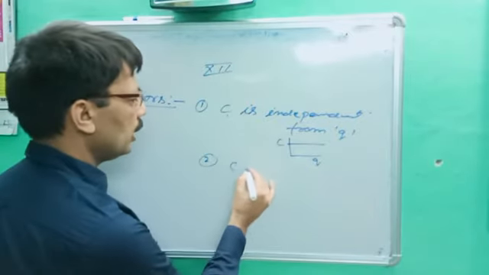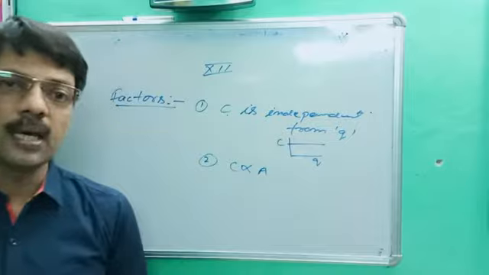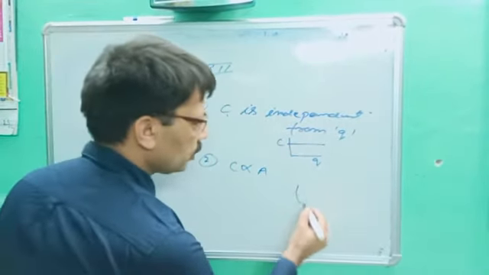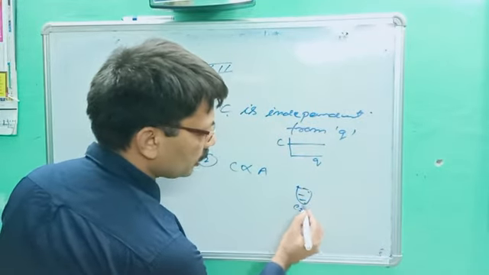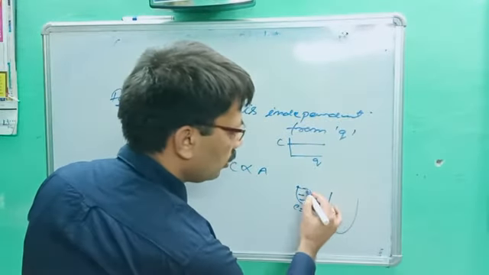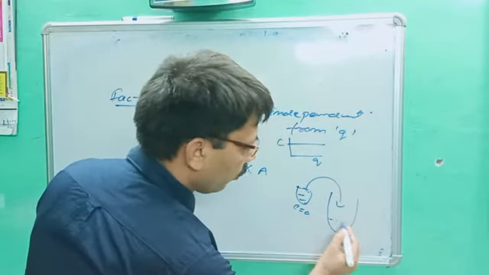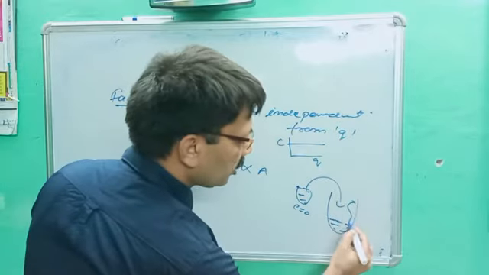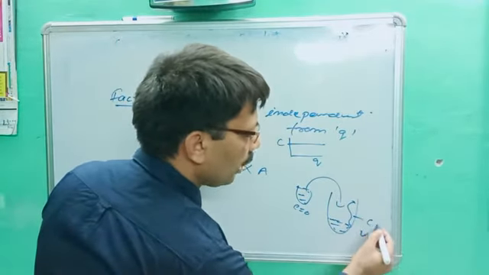Second point, C is proportional to area. If we increase the area of the conductor, no doubt its capacity increases. Let's suppose this is a container which is completely filled with water, and its capacity is what? Now 0, because it is completely filled. If this water is put in a big container, what happened? It will take only that much. It means that much space is lying vacant. It means potential decreases, so capacity what?